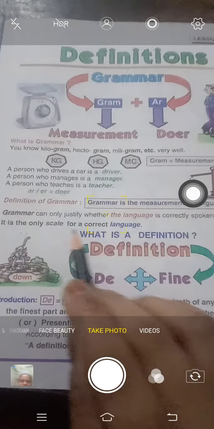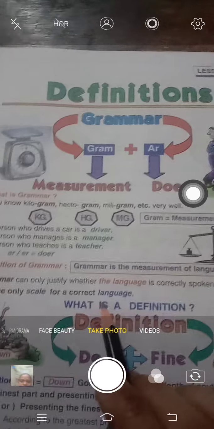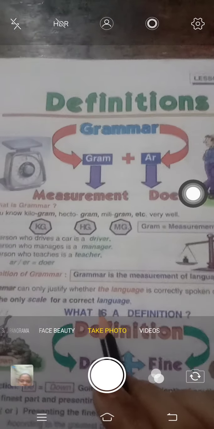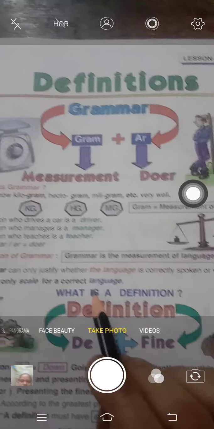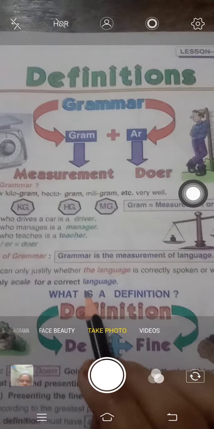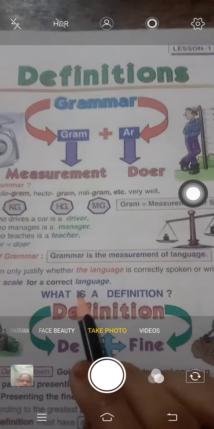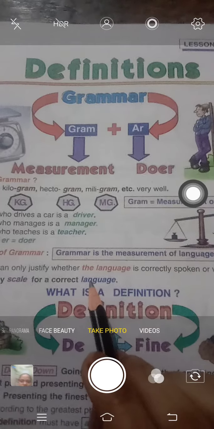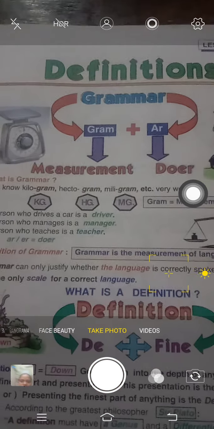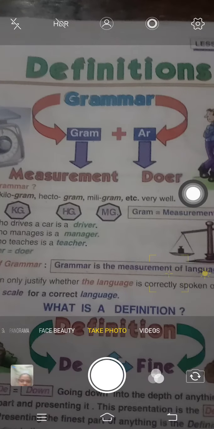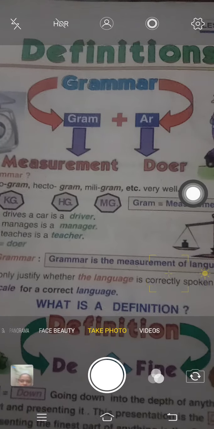Now it is the only scale for the correct language. So whenever you write anything, your grammar is read. Your punctuation, your verbs, your adjectives, your subjects, objects, have you put them in the right place or not? So grammar, this was the meaning. What is grammar? Grammar means the measurement of language.